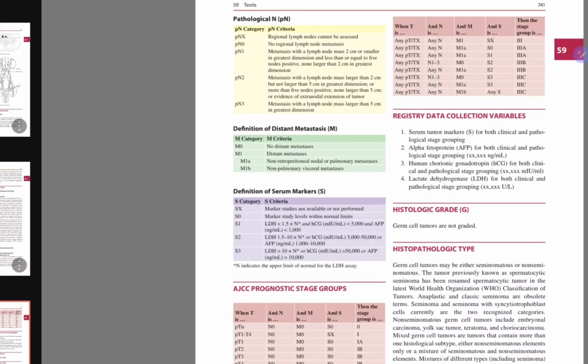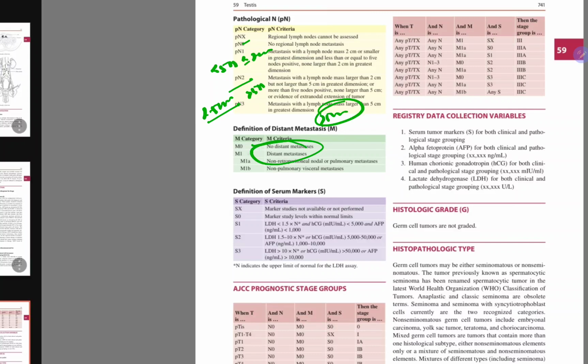So in case of a pathological staging, NX: no regional lymph nodes. N0. N1 is lymph node size 2 cm or less, 5 nodes positive or fewer, less than or equal to 2 cm. N2 is 2 to 5 cm, more than 5 nodes positive. N3 is more than 5 cm. M0 is no distal mets, M1 is distal mets.